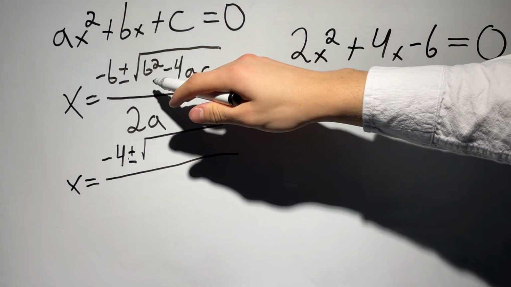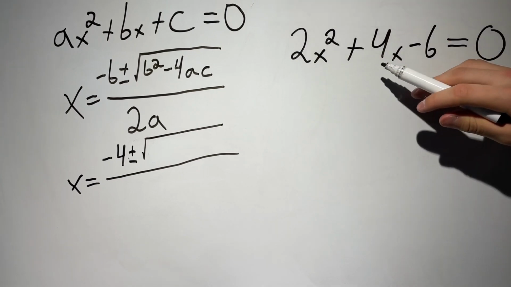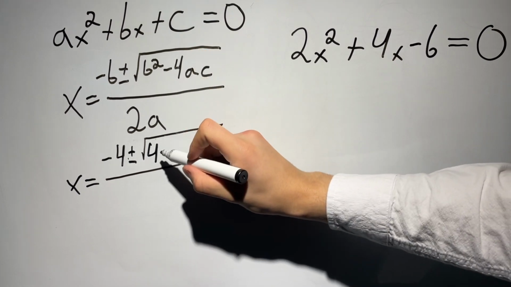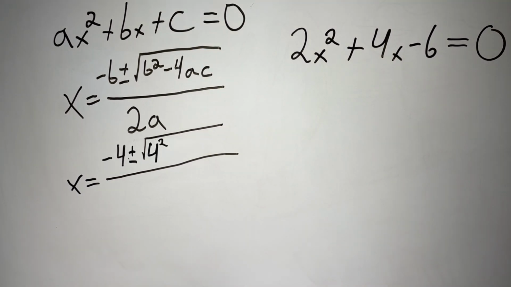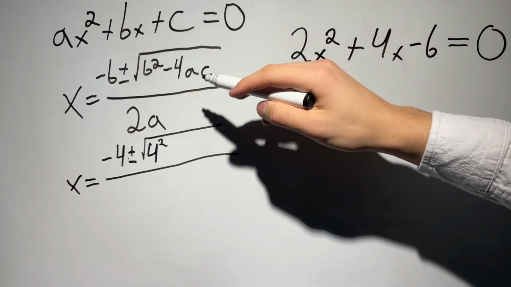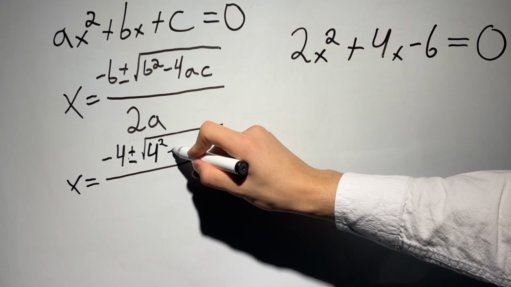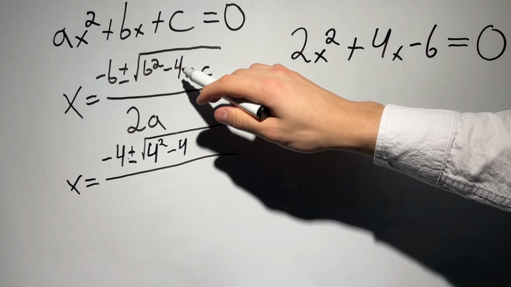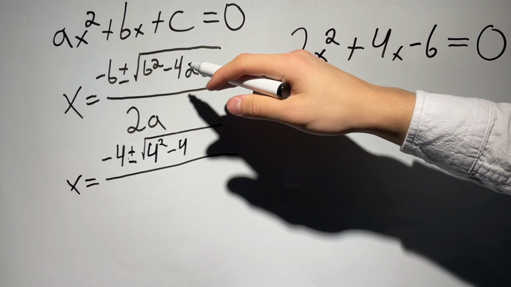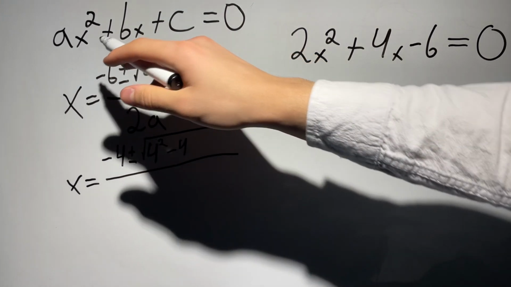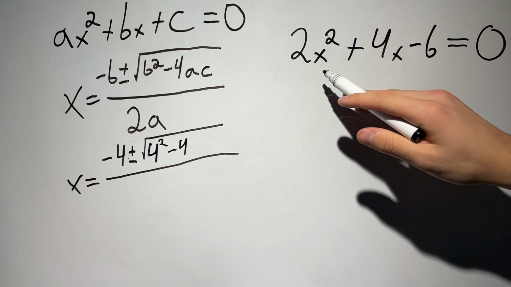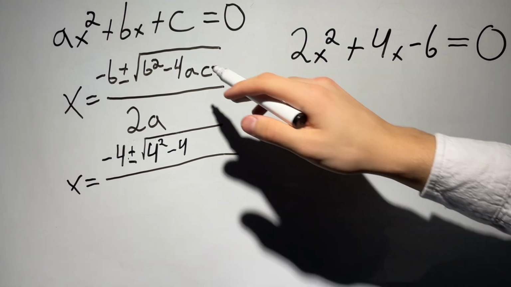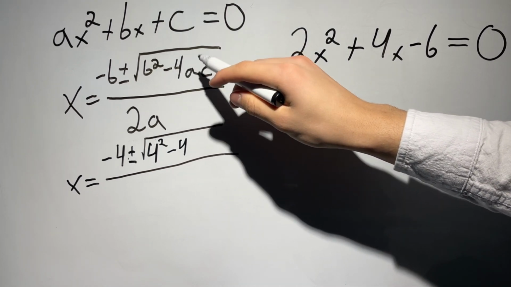So now for the b squared, the b is the same as we just did, it's 4, but now here there is a square. Next we have minus 4, that is a number and it's part of the formula, it doesn't change. Now remember, if there is no sign between a number and a letter, for example here we have 2 and x, it actually just means times, like 2 times x. Or here it's 4 times a times c.